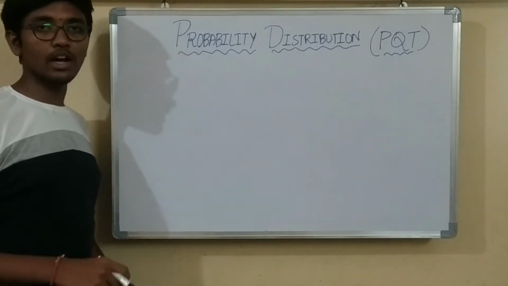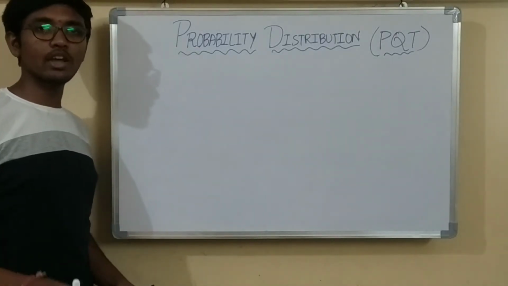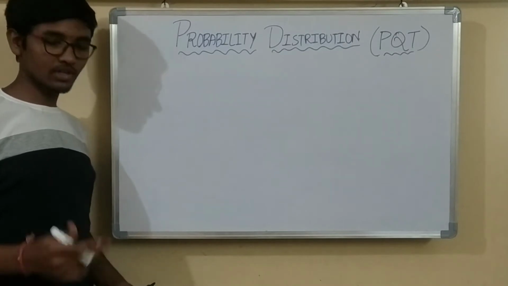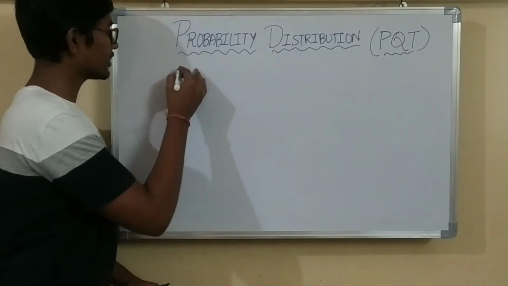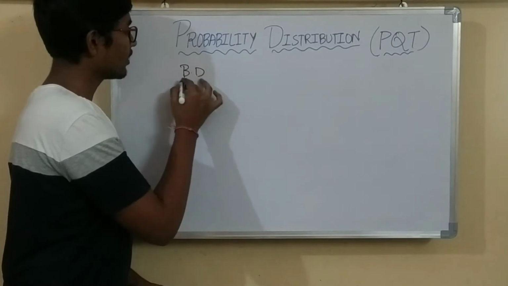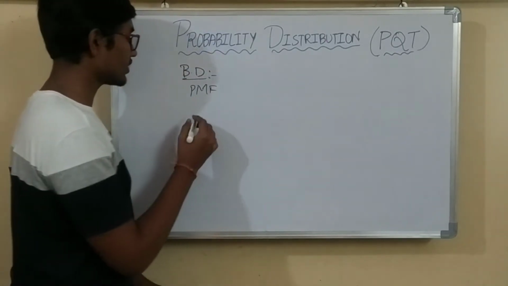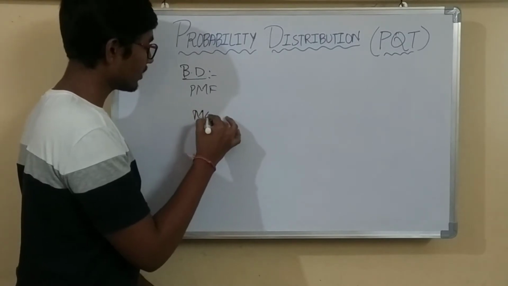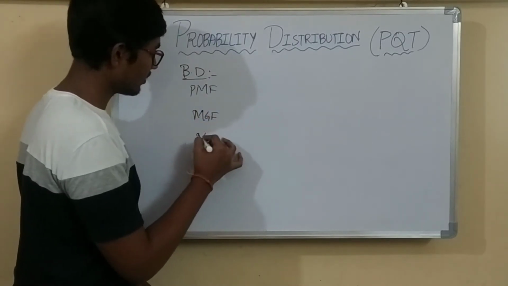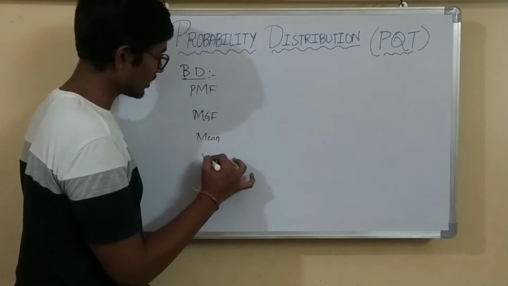Now, before going to the problems on binomial distributions, let us remind the formulas of binomial distribution once again. There are four formulas. The first one is PMF, then MGF, then mean, then variance.